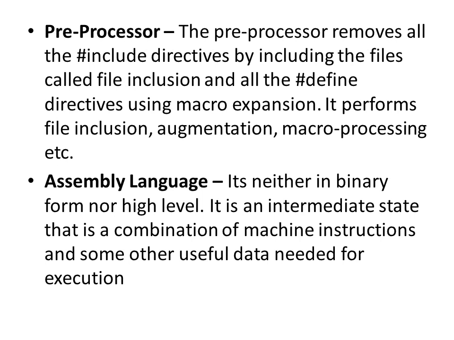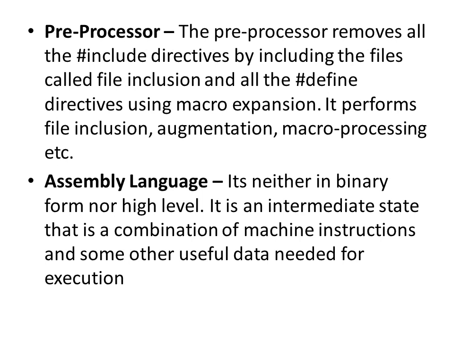Preprocessor. The preprocessor removes all the hash include directives by including the files, called file inclusion, and all the hash define directives using macro expansion. So what the preprocessor does is remove all the hash include directives with the corresponding files, and the hash define directives are removed using macro expansion. This preprocessor performs file inclusion, augmentation and macro processing.